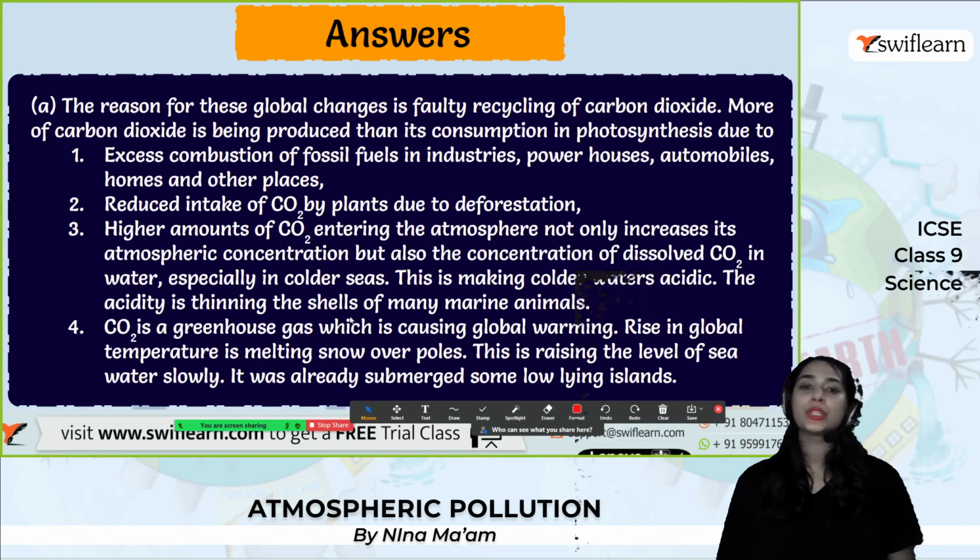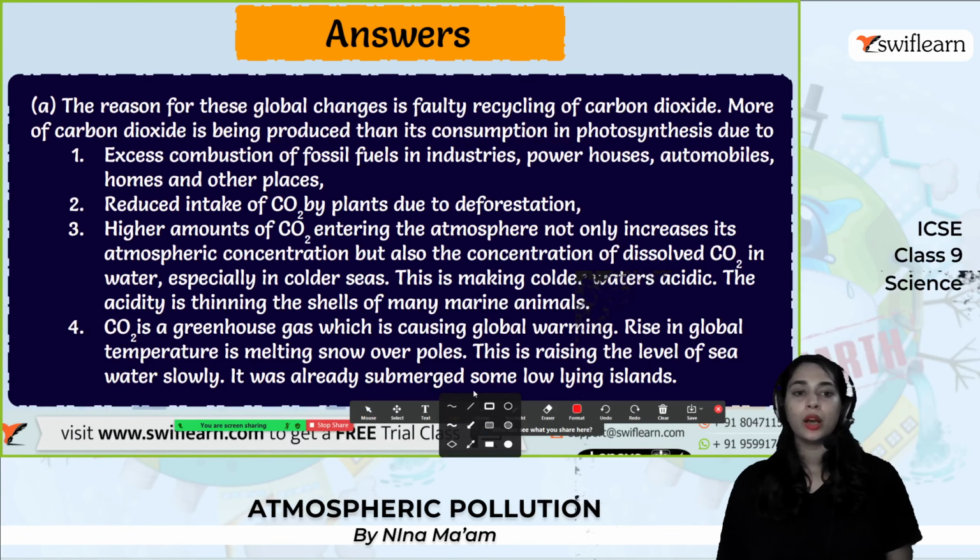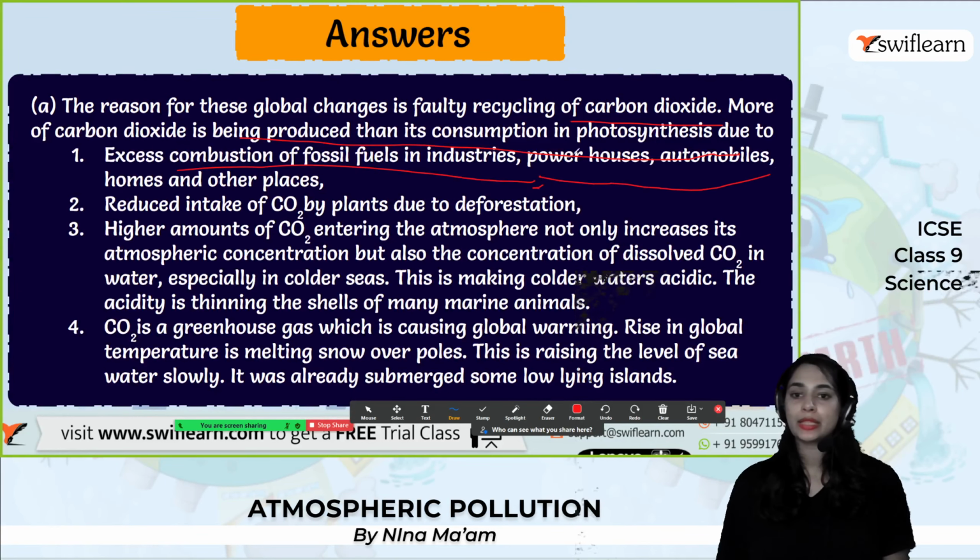The reason for the global warming changes is faulty recycling of carbon dioxide. More carbon dioxide is being produced than is consumed in photosynthesis, due to excess combustion of fossil fuels in industries, powerhouses, automobiles, homes and other places. There is also reduced intake of carbon dioxide by plants due to deforestation.